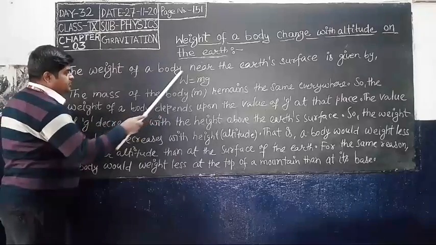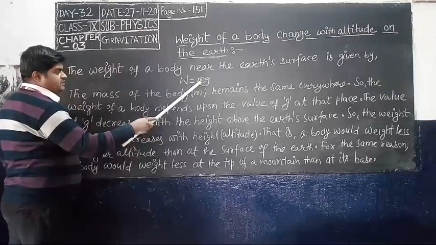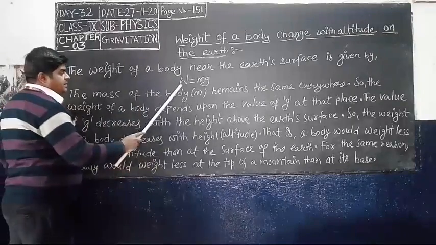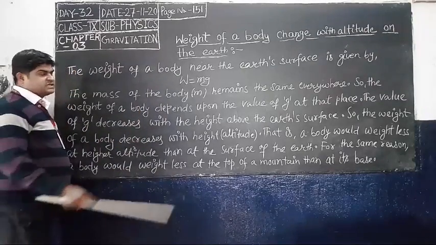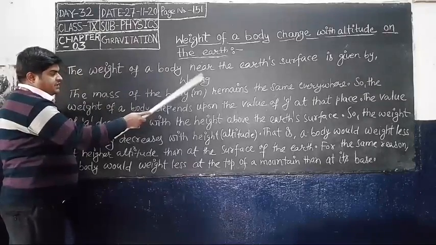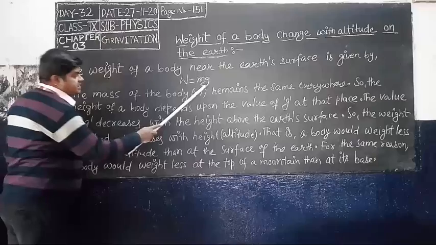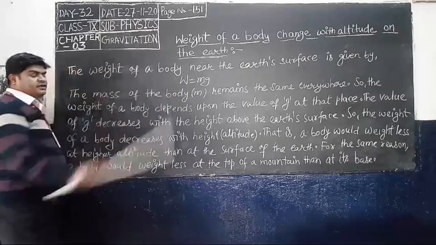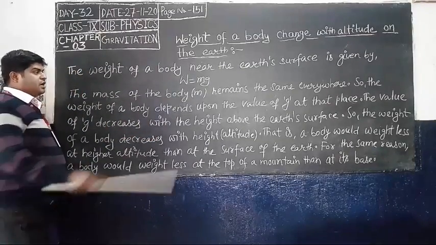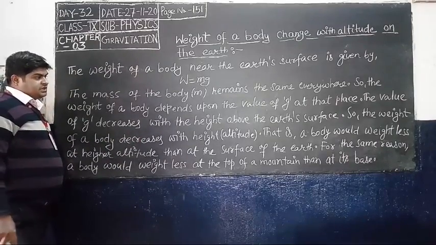From this formula we can say that weight does not depend on mass because it is constant, and the value of weight depends upon the value of gravity at that place. If gravity increases, weight increases. If gravity decreases, the value of weight decreases, because both are directly proportional to each other.